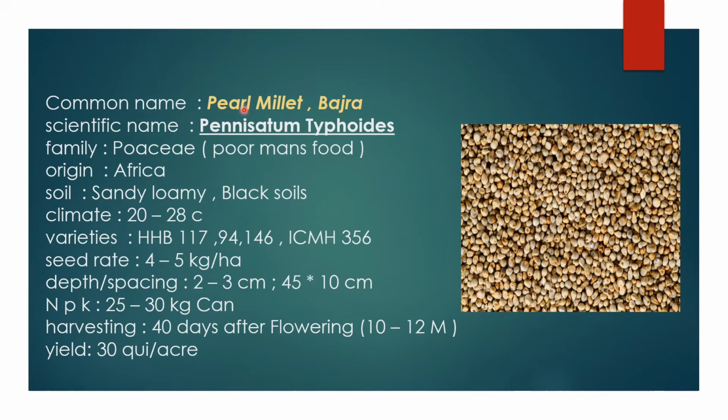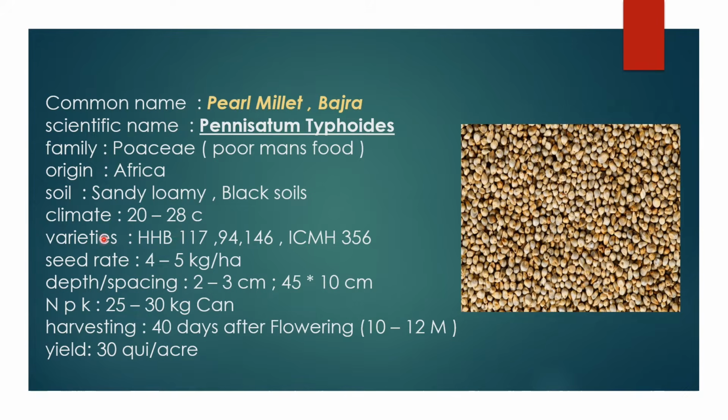Now we see the next crop, bajra. The common name is pearl millet, and the scientific name is Pennisetum typhoides. It also belongs to the cereal crops, and the family is Poaceae. It is also called poor man's food, and the origin is Africa. The soil required for bajra cultivation is sandy loamy soils and black soils. The climate requires hot and humid conditions, 20 to 28 degrees Celsius.